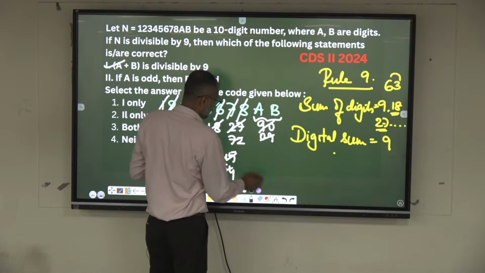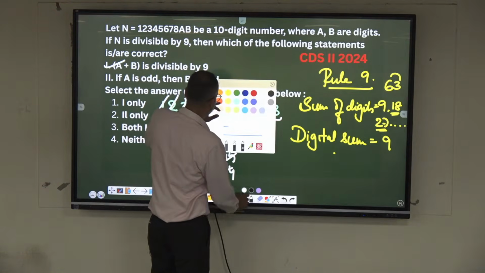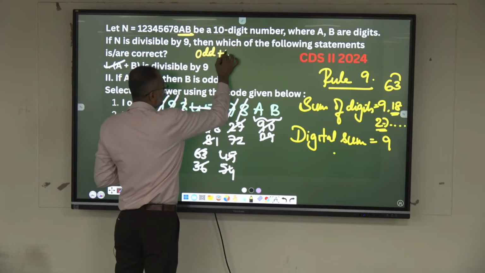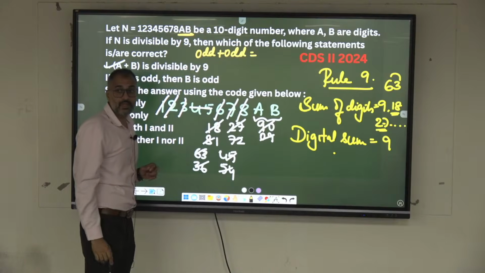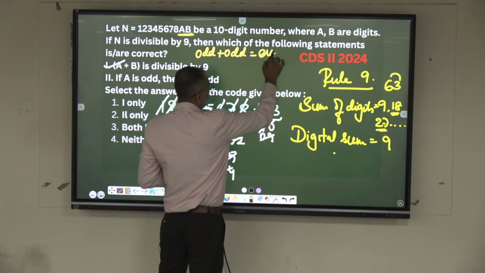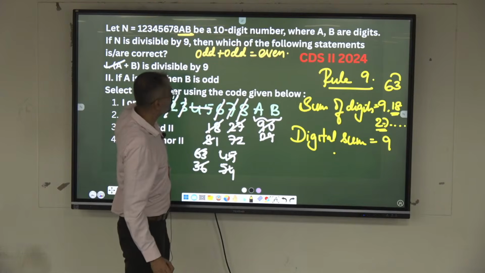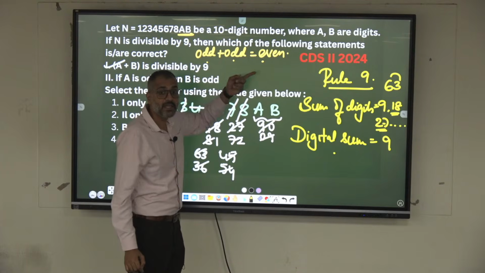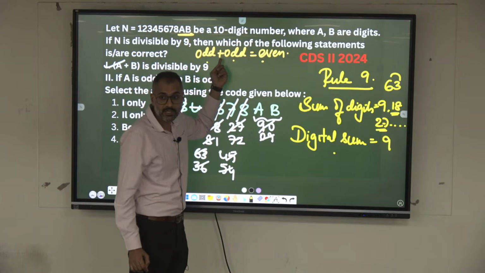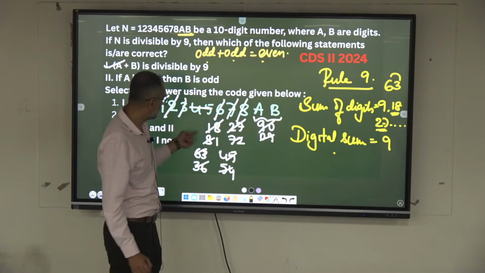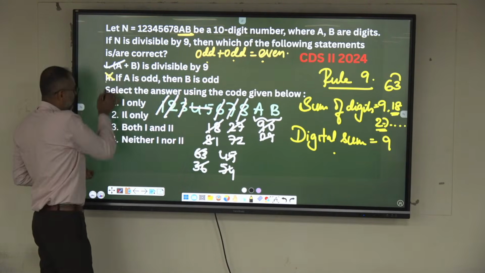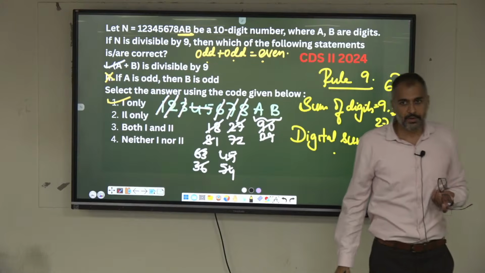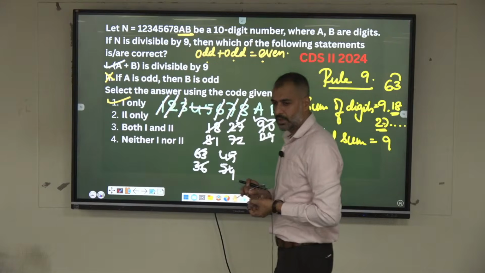Now, if you take the theoretical form here, this is the manual way of counting. A and B, if I consider them as odd, odd plus odd is how much? Even. The sum of A and B has to be 9. Is 9 an even number? Hence, both of these digits can't be odd. One of them has to be odd, one of them has to be even. Then only we can get 9. We can see the examples here, so this is not possible. With just the reasoning you can answer. Understood? No need to write the questions.